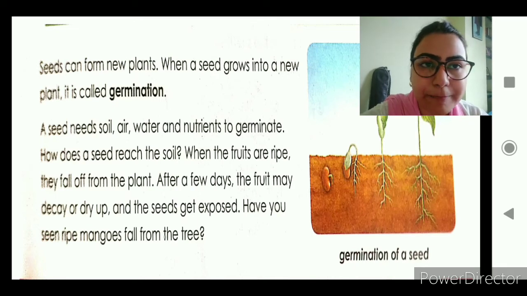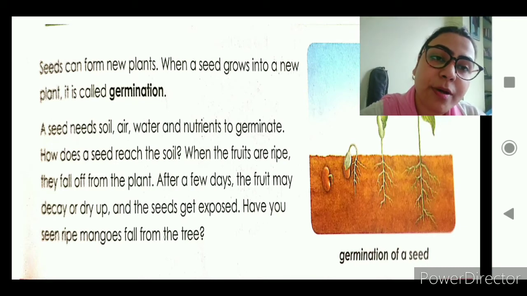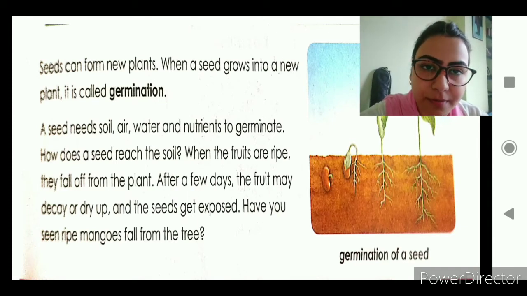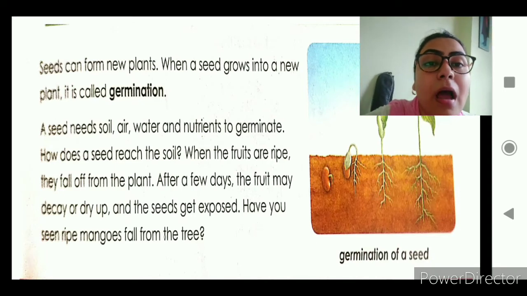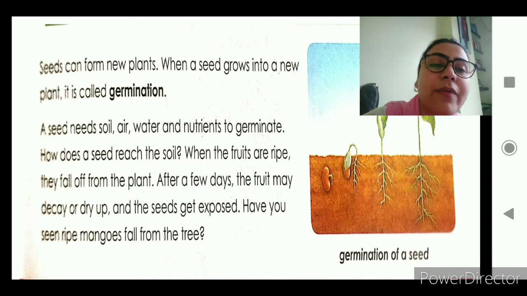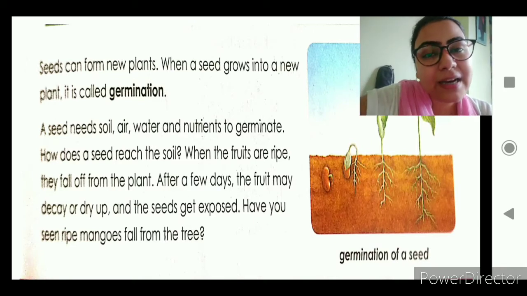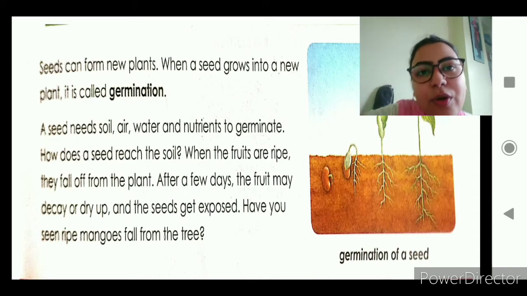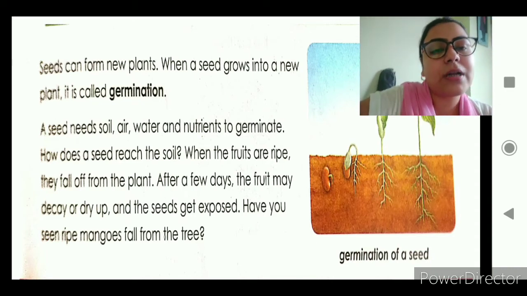for the plant to grow into a new baby plant. Now, how does a seed reach the soil? When we talk about dispersal, we will have a detailed discussion about it. As for now, when the fruits are ripe, they fall off from the plant. After a few days, the fruit may decay or dry up, and the seeds get exposed. This is one way. Another one is, we all eat fruits, so what do we do with the seed? We throw it outside, in the soil, right? So that is also another way.